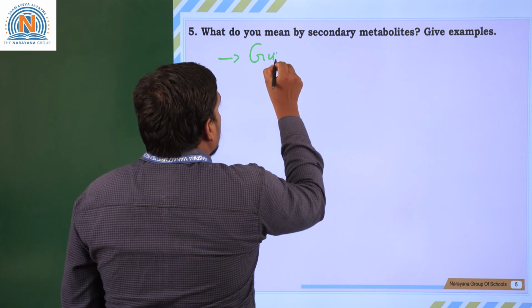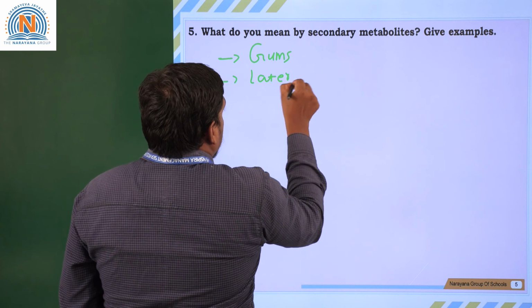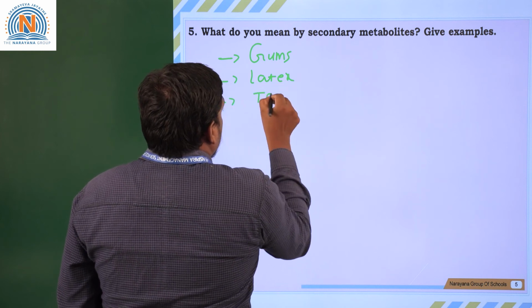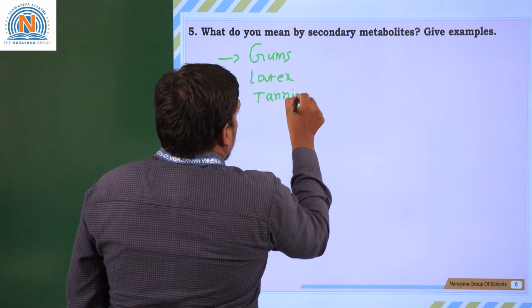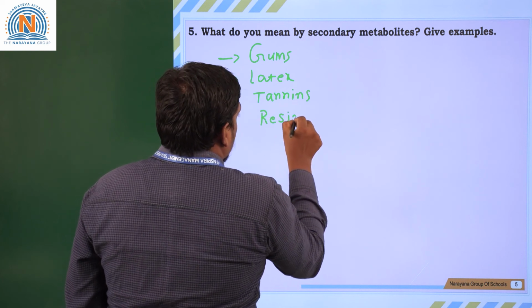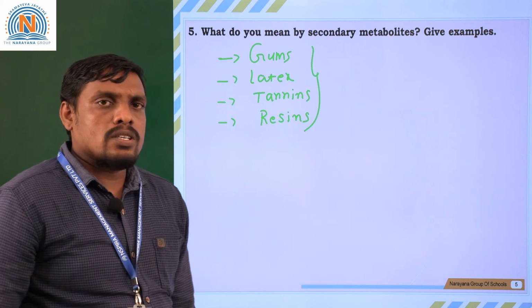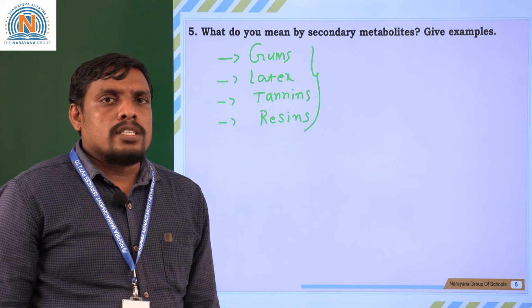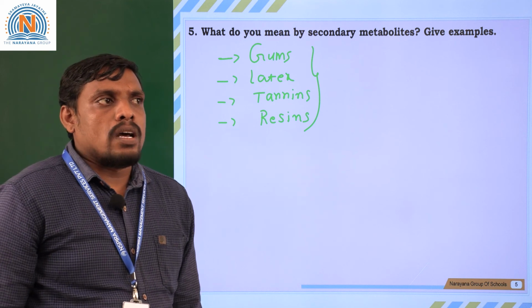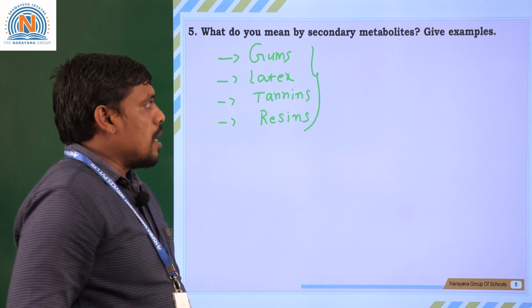Gums, latex, tannins, resins. These are generally called secondary metabolites which could not be utilized by the plant. Even alkaloids are also major important secondary metabolites of the plant.